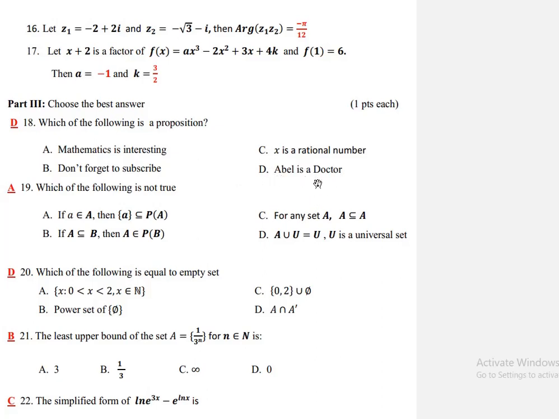But the truth value for the time being is unknown. 19. Which of the following is not true? A. If small a is an element of capital A, then set A is a subset of the power set of A. B. If A is a subset of B, then A is an element of the power set of B. C. For any set A, A is a subset of A. D. A union the universal set is equal to the universal set, if U is the universal set.